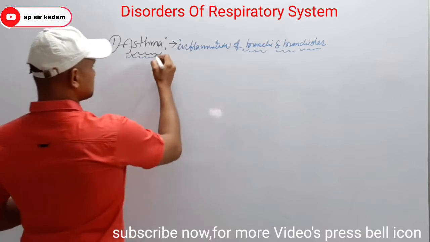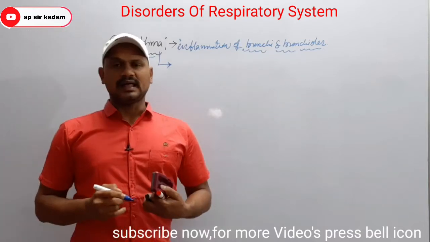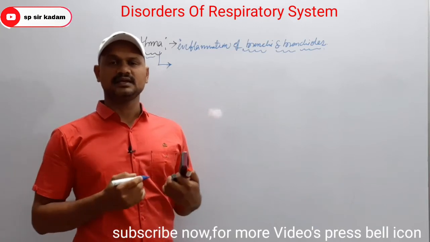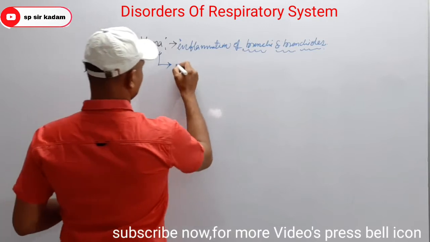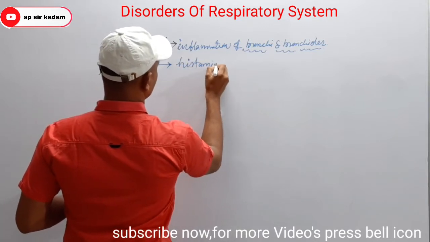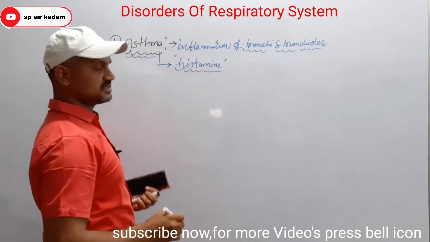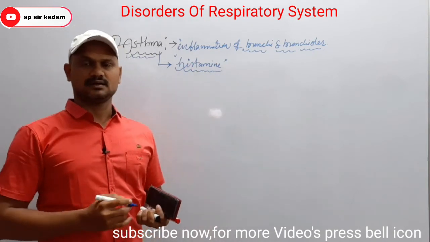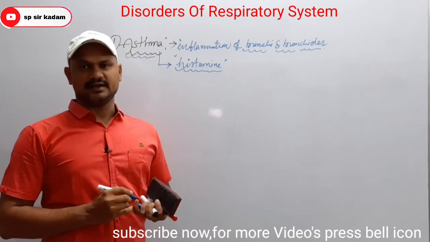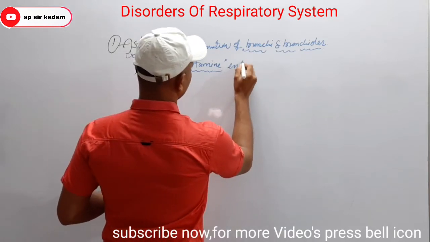In these diseased persons, allergies cause the release of mainly histamine and other inflammatory mediators.